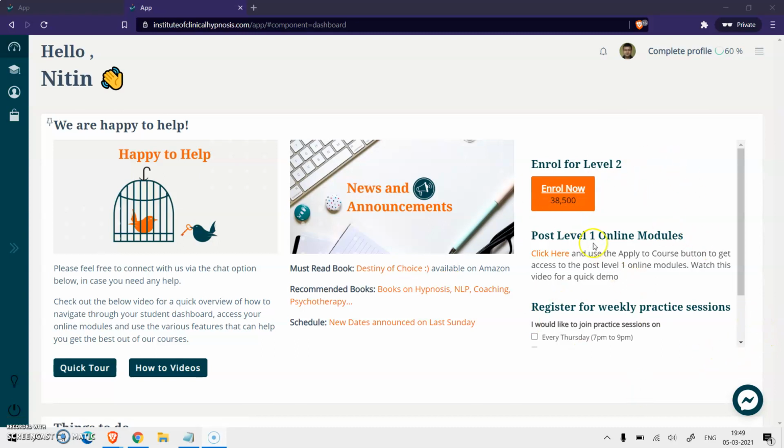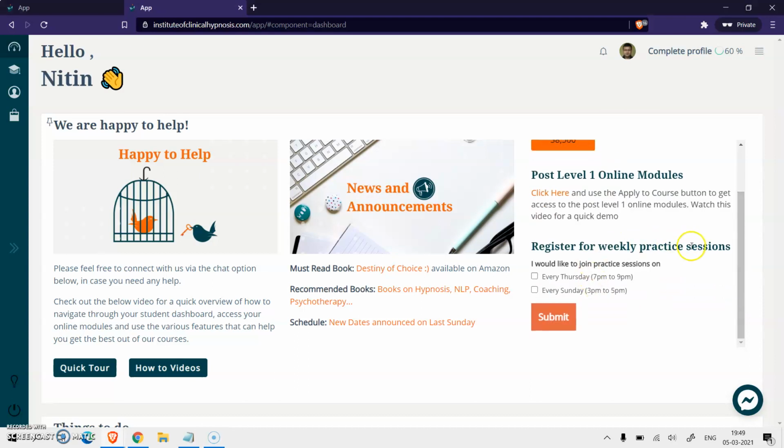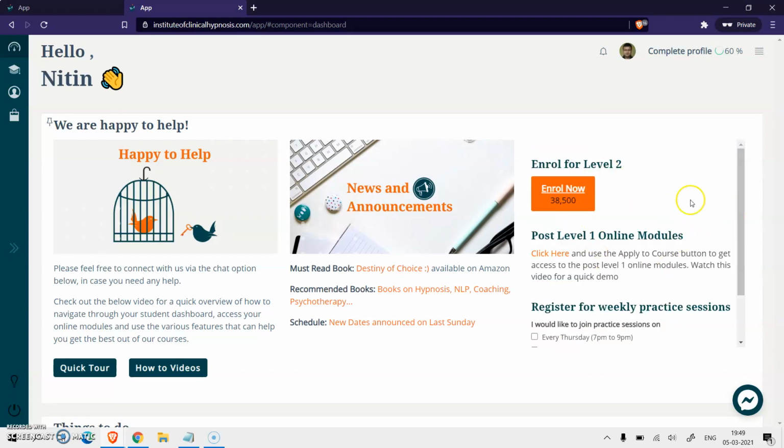In this section, you will notice all the next steps that you need to take. Currently I'm in an account where level 1 has already been completed, so I'm being shown an option to enroll for level 2. I'm also shown the option to access the online modules for post level 1 and to register for the weekly practice session. Depending upon where you are in your journey with iChaz right now, you will notice the next step that you can take in this section.